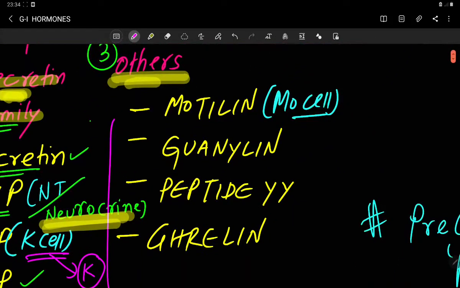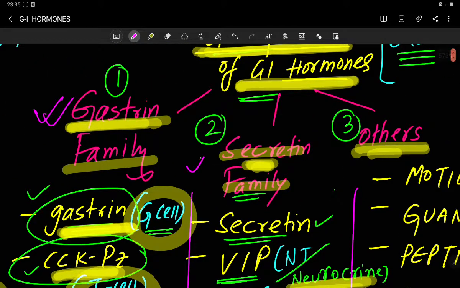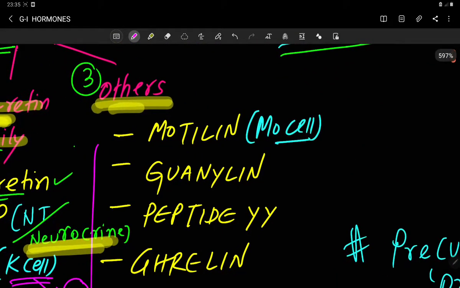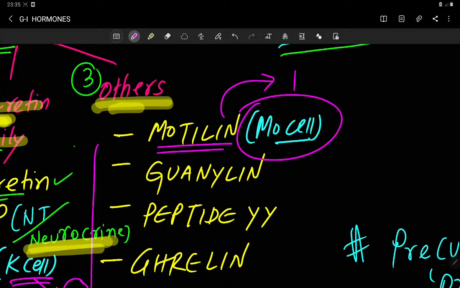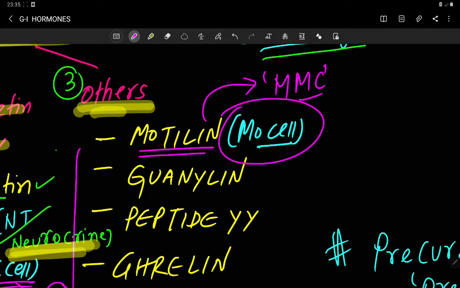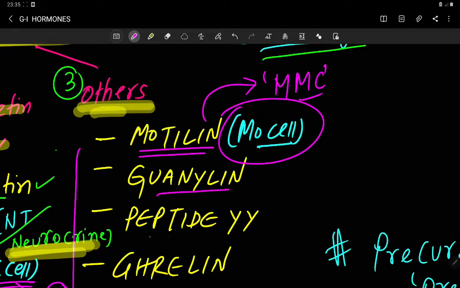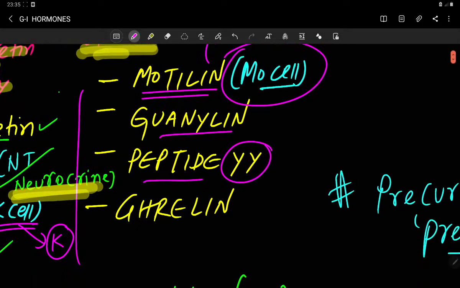Now let's talk about others. This group of hormones are not falling under the gastrin family or secretin family. Here the hormones are your motilin, which is secreted from your Mo cell. This is the same motilin which has a major important regulation on your migratory motor complex, or MMC, which is a very important movement fashion of your gastrointestinal tract. Other hormones are your guanylin, peptide YY, which is also an important hormone, and ghrelin.